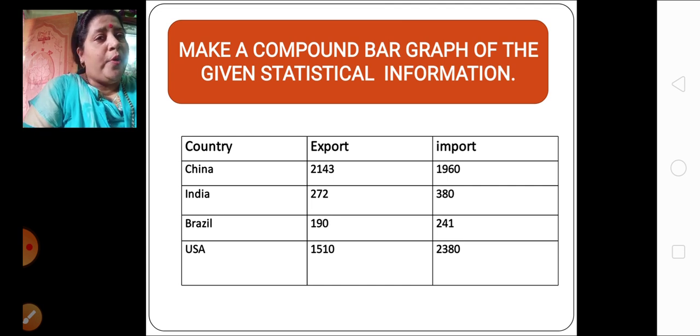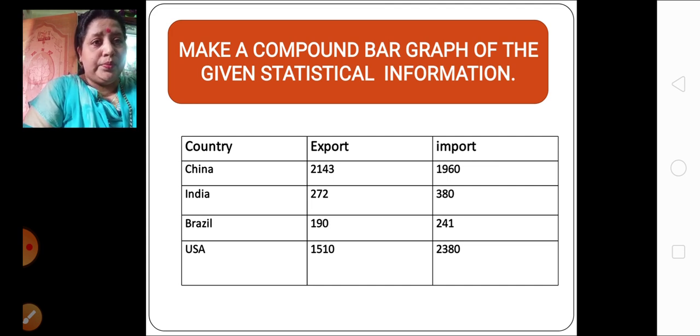So what type of balance of trade is over here for China? When export is more, it is favorable balance of trade. When more export is there, it is always called favorable balance of trade. That means China is having favorable balance of trade. While if you see India, what is the export of India?